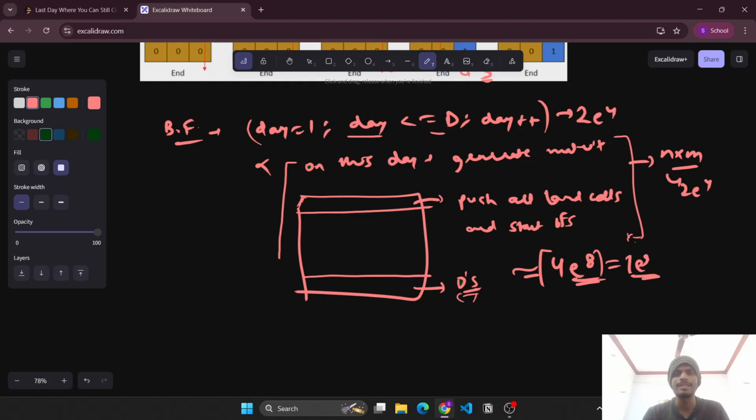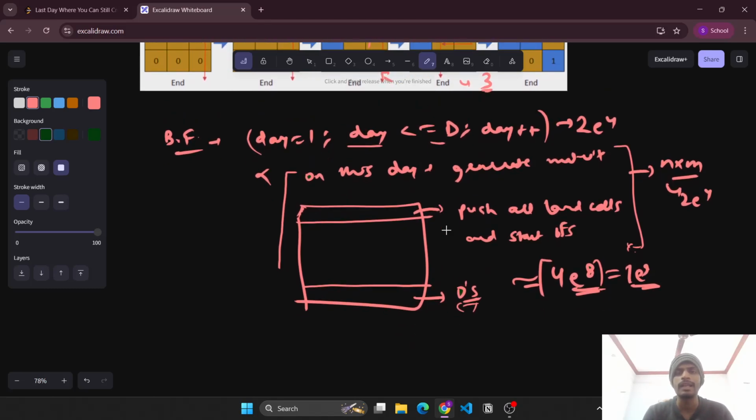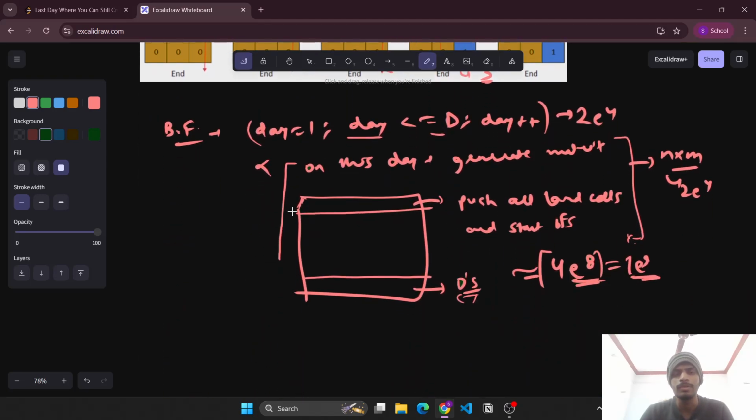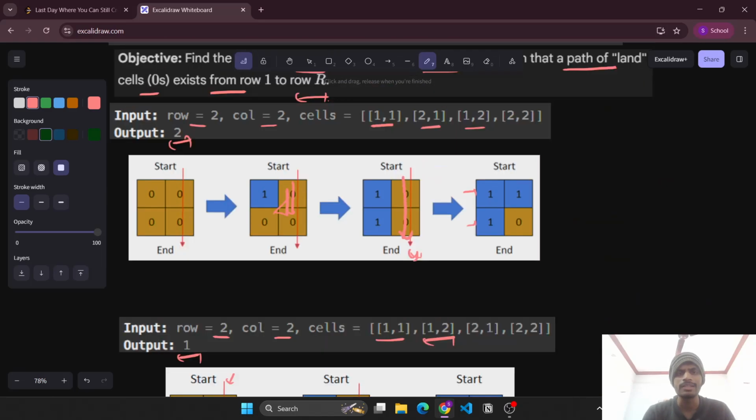Okay, so let's see this approach first, and then we'll try to optimize whether some optimizations exist or not. And I hope you know how BFS works. You simply push all the land cells initially in the queue, and then follow the BFS using four direction arrays, and as soon as we reach the bottom row, we'll simply return true. Okay, so let's see the approach.